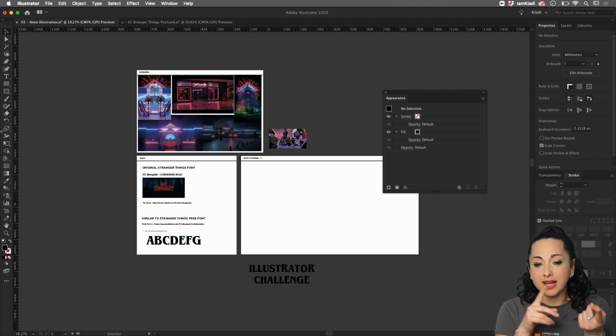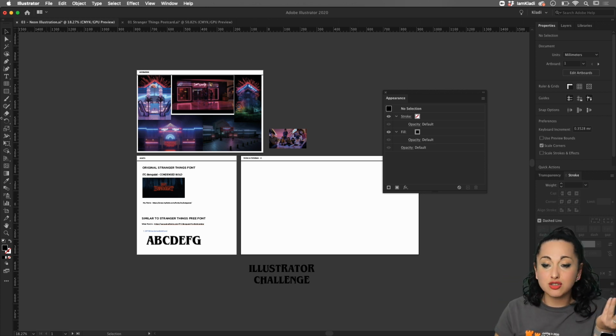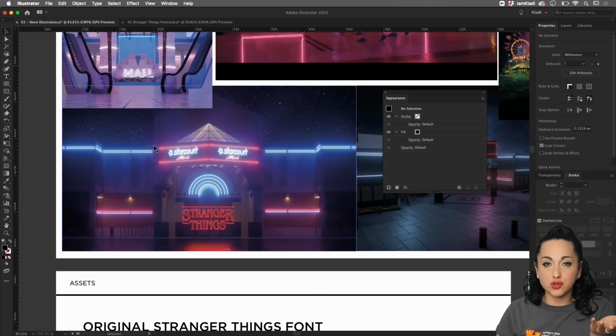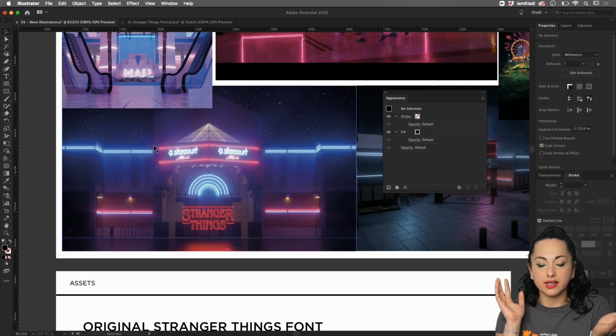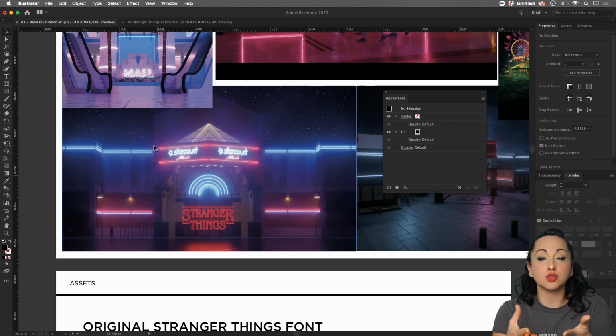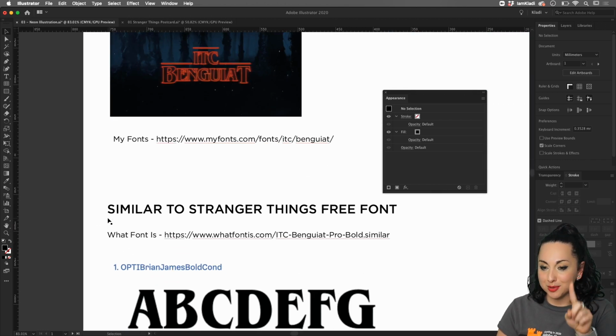Now when you open the file, if there are some of those files missing, it's not really a big deal. I tried to collect some images here to have a visual reference for those of you that don't know Stranger Things, but it's nothing super crazy, and you can work with any sort of artboard that you wish. One important thing though, if you want to follow along with me during this challenge, is to download the font that I provided for you.